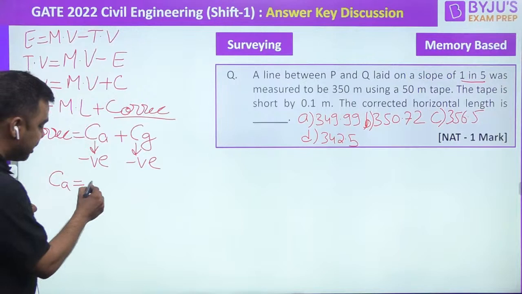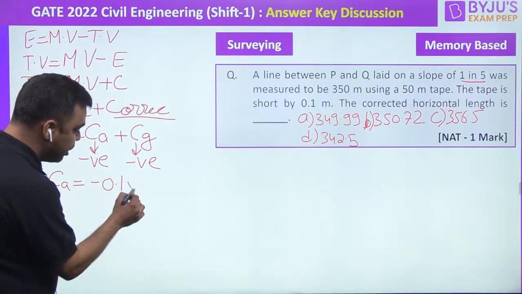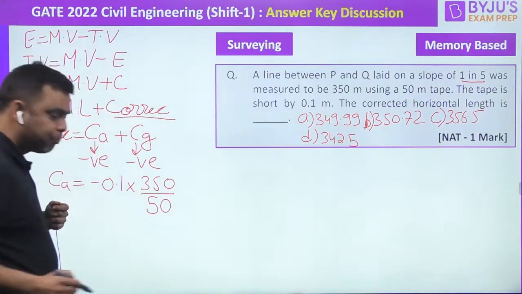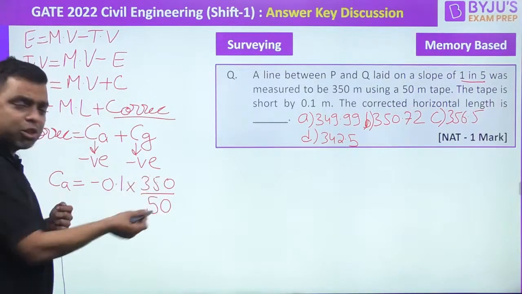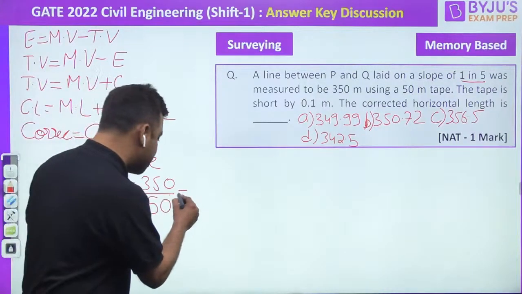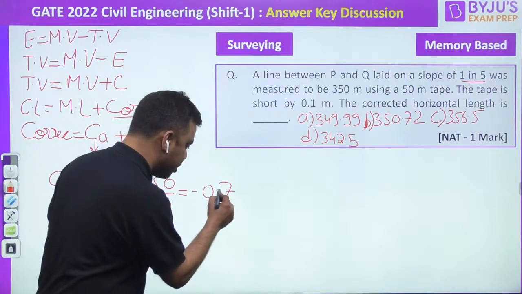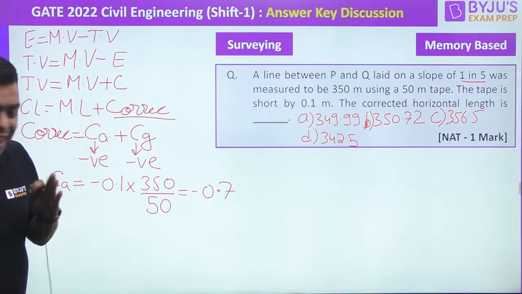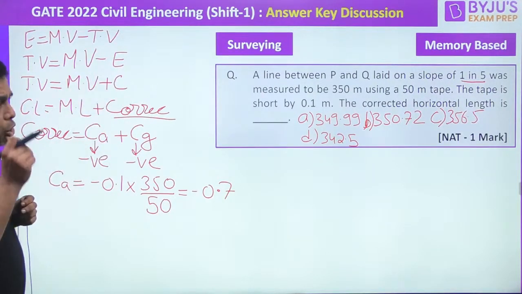Correction for absolute length, it will be minus 0.1 into 350 divided by 50. 350 divided by 50 because the tape is kept 7 times. So how much it will be? Minus 0.7. Got this? Clear? Now, correction for slope.